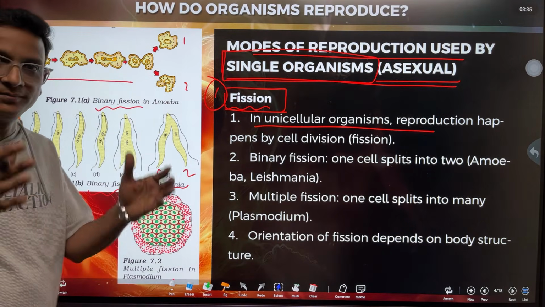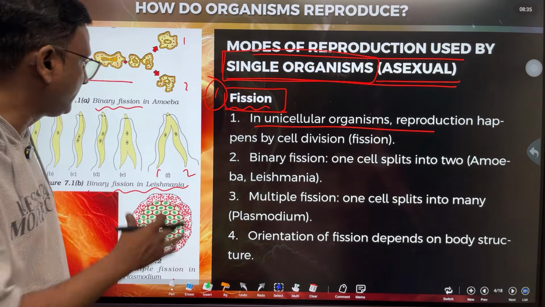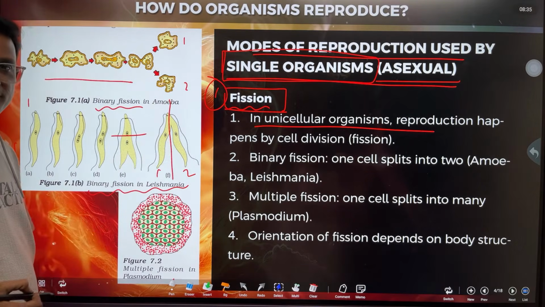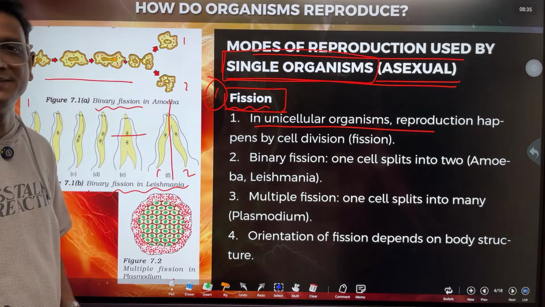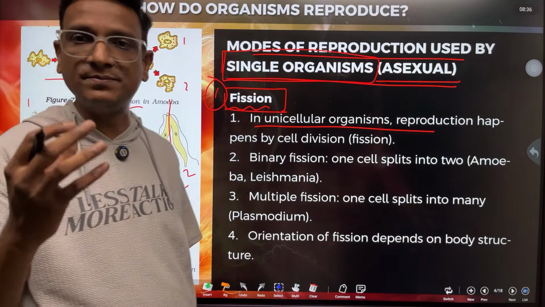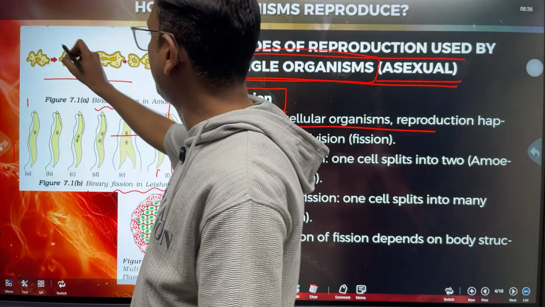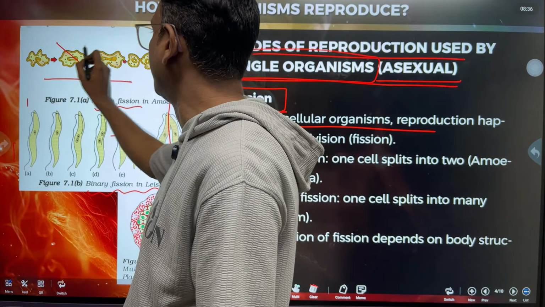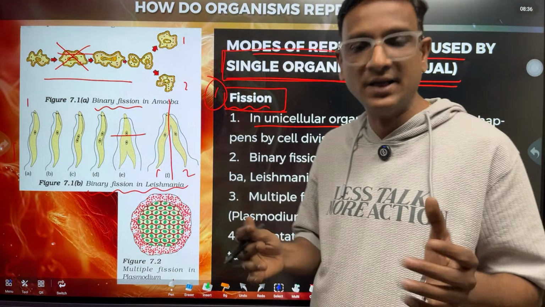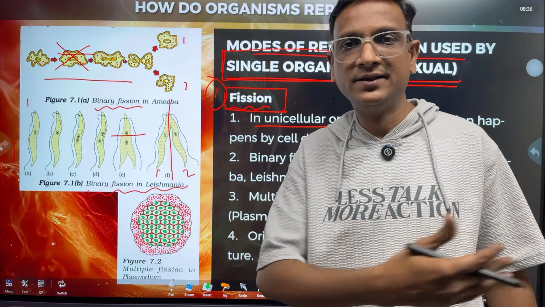Leishmania has a body symmetry. It cannot split in this direction. It can split only in this direction, the longitudinal direction, because it has a longitudinal body symmetry. Whereas amoeba does not have any specific symmetry or specific shape. So amoeba can split in this direction or this direction or this direction. But this organism has a proper symmetry. See, our body has bilateral symmetry.